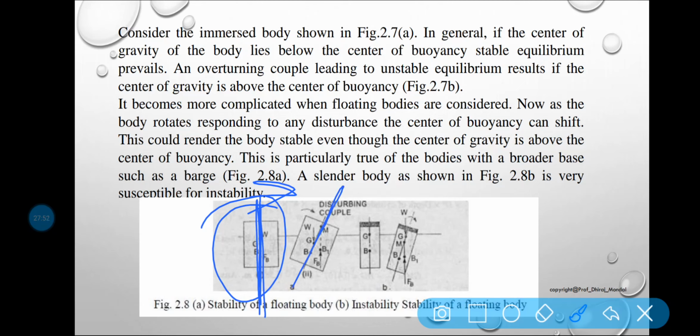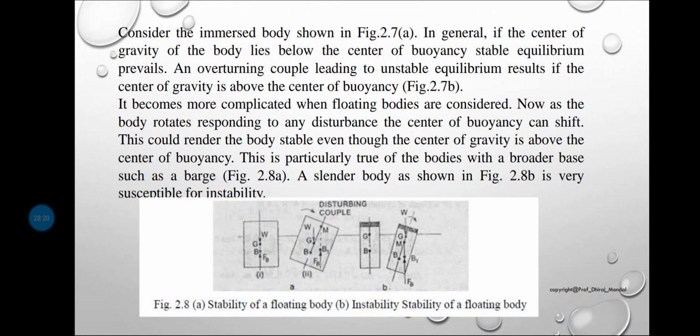The neutral axis will shift like this, and the center of buoyancy will shift here. The center of gravity never shifts because it does not change with the orientation of the body. So where the line of action of the force of buoyancy meets the neutral axis, that point is called your metacenter. Already I have told you.